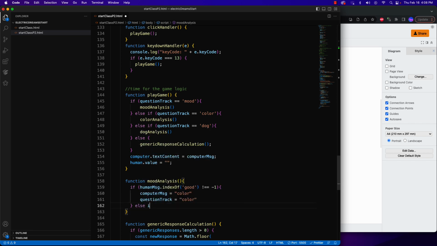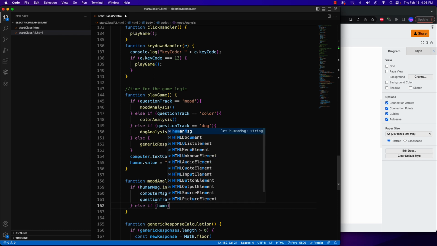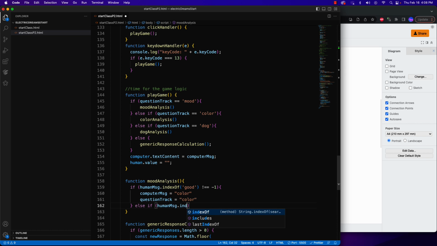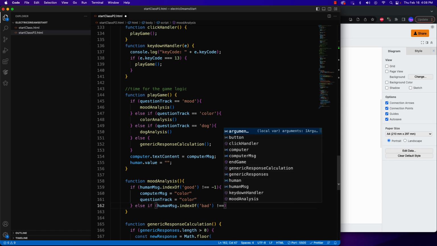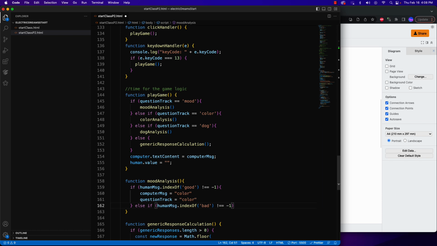And then we say else if humanMessage.indexOf bad is not equal to -1. And we'll explain what that means in a little bit more detail in just a moment. And then our questionTrack is now equal to dog.